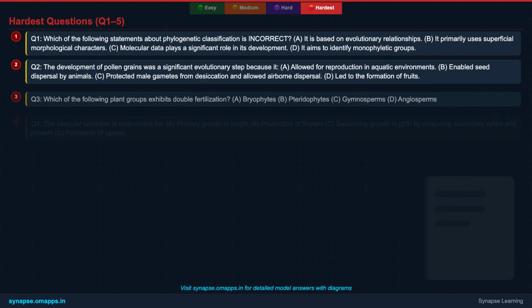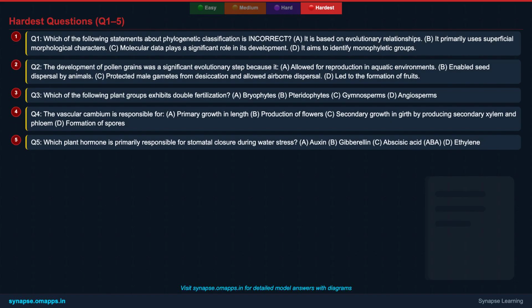Let's tackle the first set of hardest level questions. These questions require a comprehensive understanding of complex concepts, including phylogenetic relationships, advanced anatomical features, and detailed physiological processes. Read each question carefully and consider all aspects before choosing your answer.